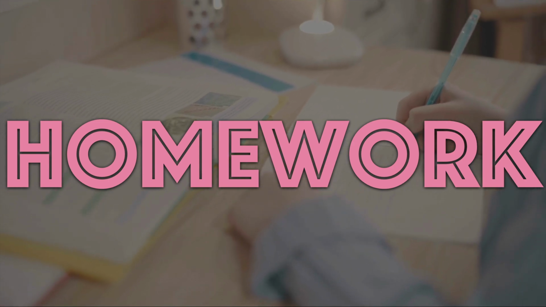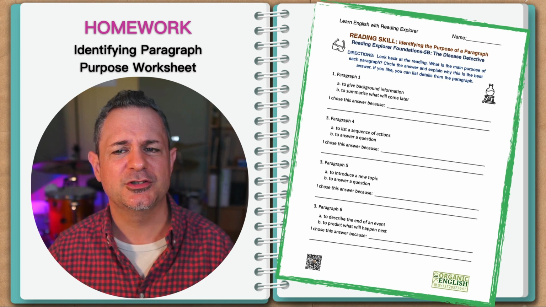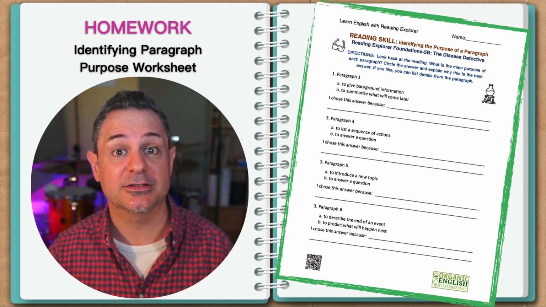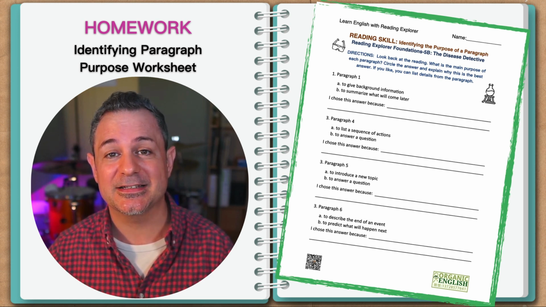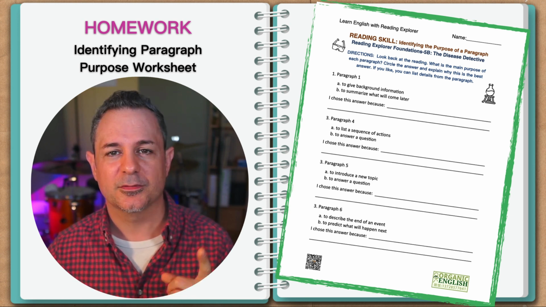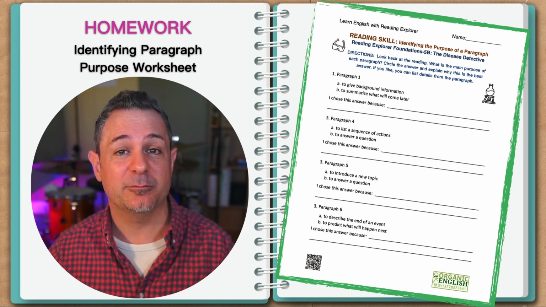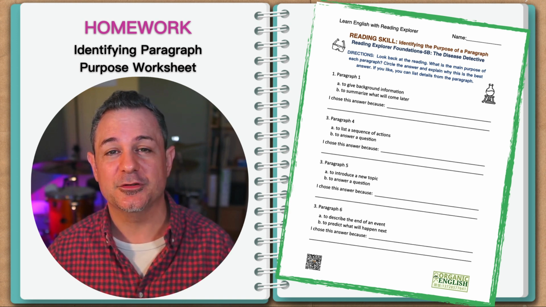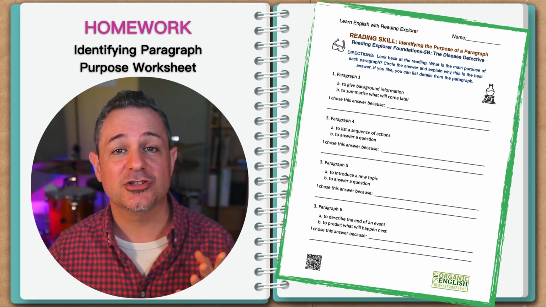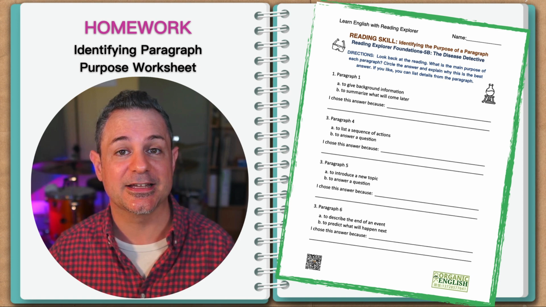Time for today's homework. And for homework, as usual, I have made you a wonderful, beautiful, super duper worksheet. And it looks like this. You get to be a scientist and an investigator today as you do your Identifying Paragraph Purpose worksheet. To do this worksheet, you need to be able to read the paragraphs in 5B, the disease detective. If you don't have a copy of this reading, just use the text that I showed you in today's video as we did the reading together.